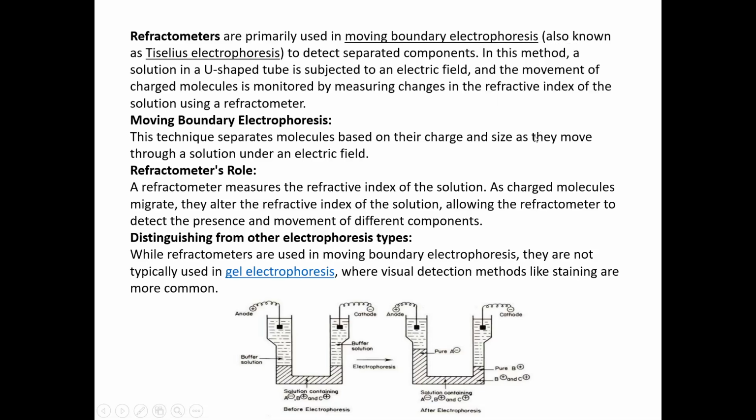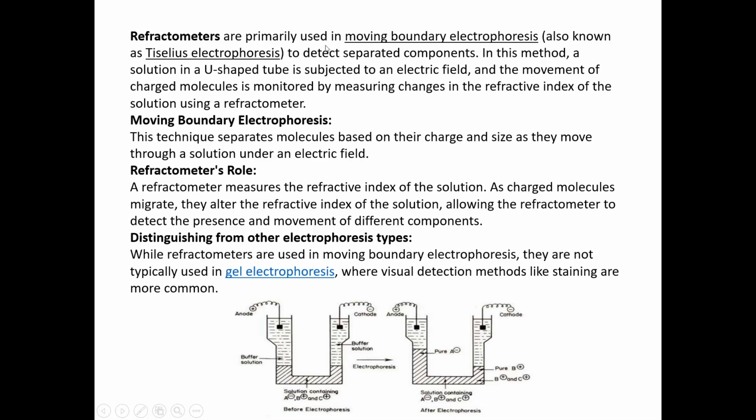In this method, we have a U-shaped tube with the buffer solution, and a solution that contains a mixture before electrophoresis, A, B, C, etc. Once you start the electrophoresis, they separate based on their charges, and a pure negative will come on the anode side, and a pure positive will come on the cathode side.